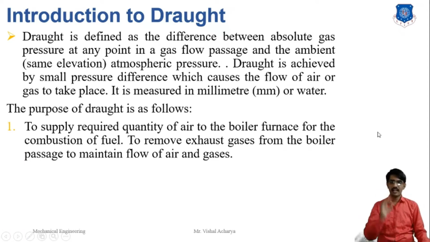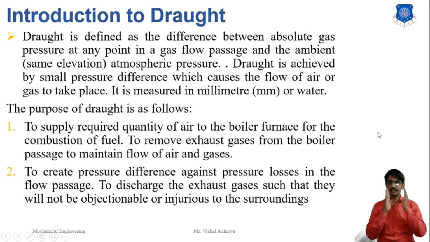Our second main objective is to create the pressure difference against the pressure losses in the flow passage, such as duct losses and some objectionable devices, and to discharge the exhaust gases in such a way that they will not be objectionable or injurious to the surroundings. Here injurious means the effect of the hot gases on human health.